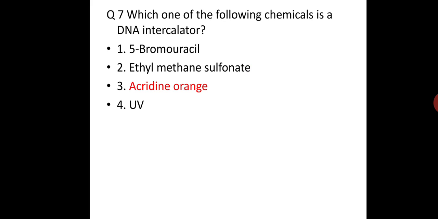Question number 7. Which of the following chemicals is the DNA intercalator? Acridine orange.